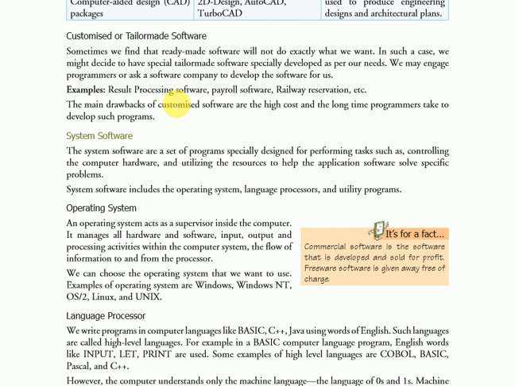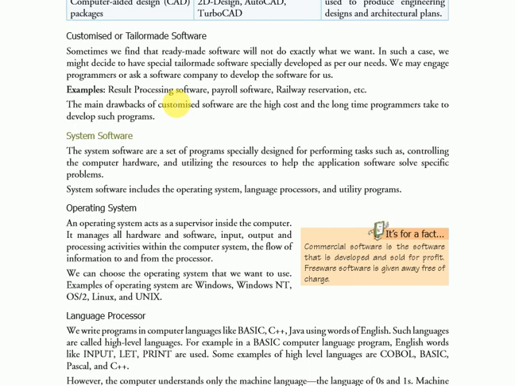Examples are result processing software, payroll software, railway reservation software, etc. So sometimes the ready-made software does not meet our requirements, and in this case we can give an order to a company to develop customized software.